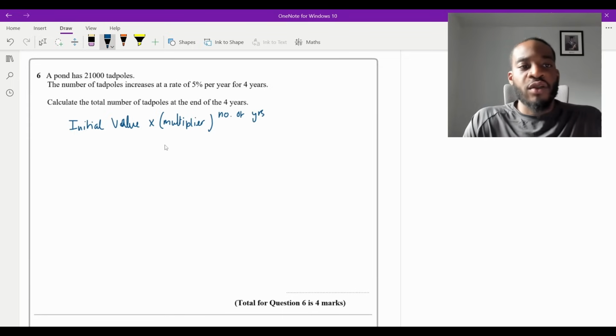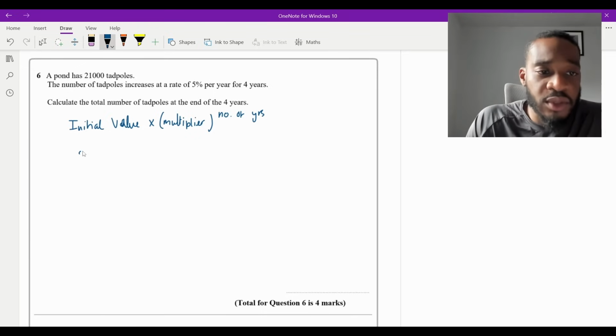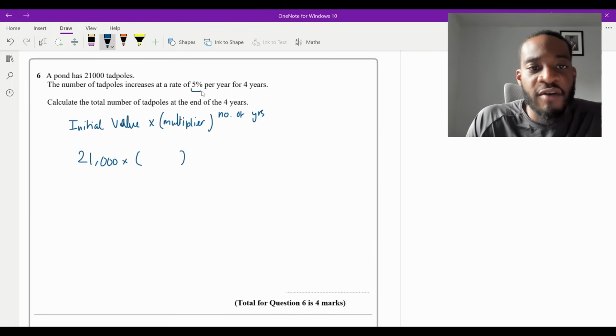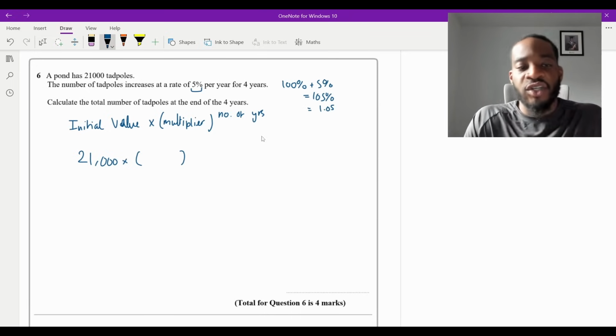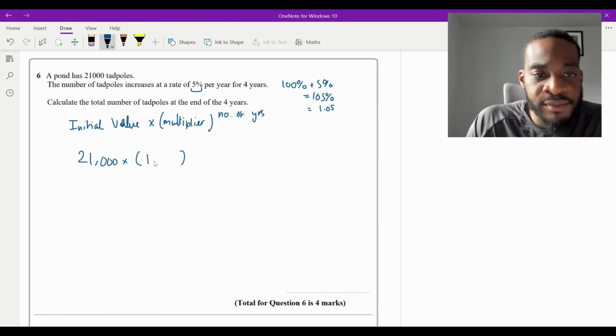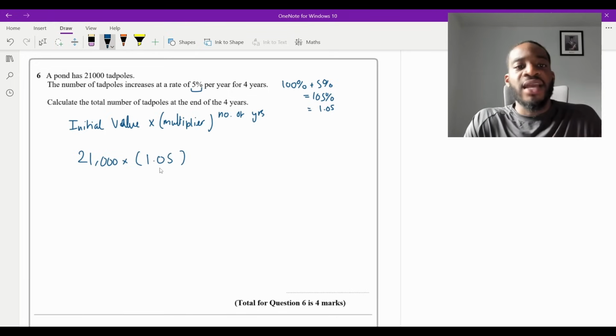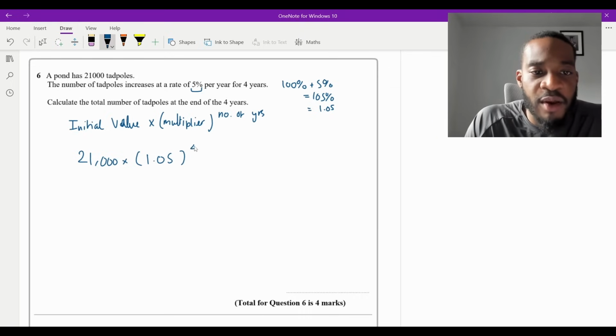So what is the initial value? Well, there are 21,000 tadpoles, so I'm going to put 21,000 there. And the multiplier is just a percentage increase, isn't it? So it increases at a rate of 5% per year. So if I add that on to 100%, then it would be increasing by 105% each year, isn't it? So the multiplier, just divided by 100, is 1.05. You just get it as a decimal. That goes there. And then how many years is it for? It's for 4 years. So I'm going to put it to the power of 4.